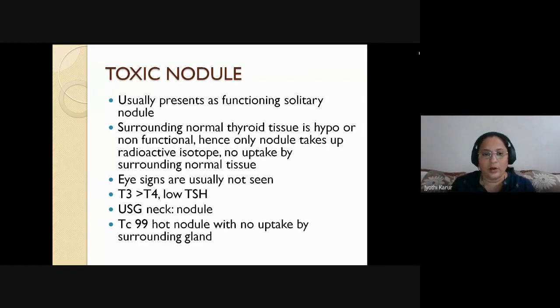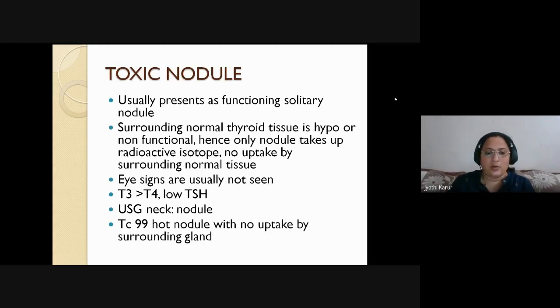It is called warm nodule. Okay. What happens in toxic nodule? Here eye signs are usually not seen. Eye signs are very specific for Graves' disease, whereas in this toxic nodule, they are usually not seen. And there is excessive T3 more than T4 and low TSH, whereas in Graves' disease, both T3 and T4 are excessively elevated.